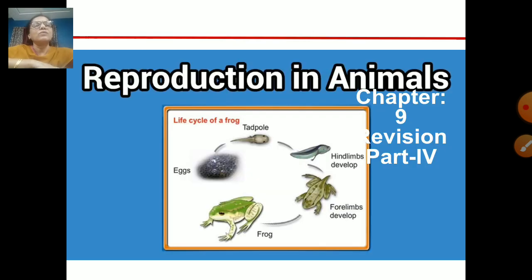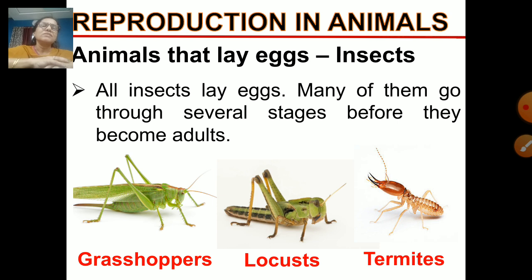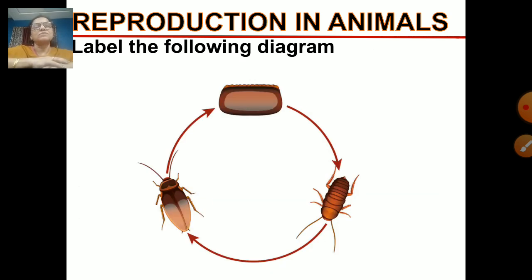Today again we are going to revise Reproduction in Animals, chapter 9. Today we will do the revision in part 4. In the last class we were discussing the animals that lay eggs, and that also includes insects, right? We also revised the life cycle of the cockroach, the different stages of the cockroach life cycle, and also of the frog. So now we will continue. We saw the life cycle of the cockroach, right?